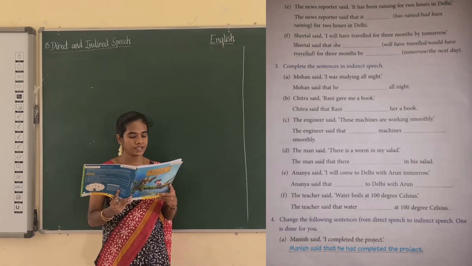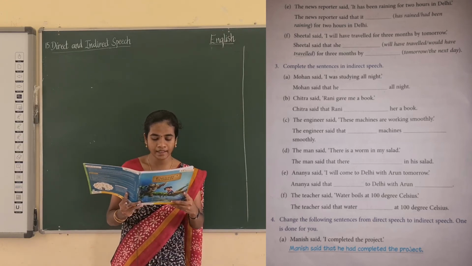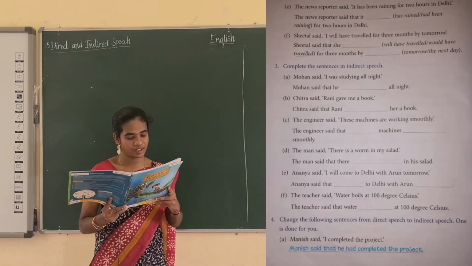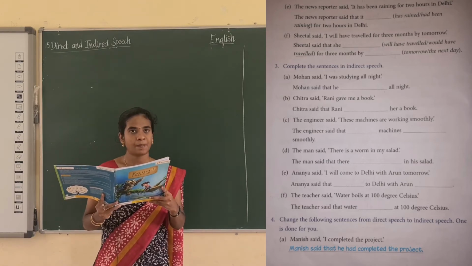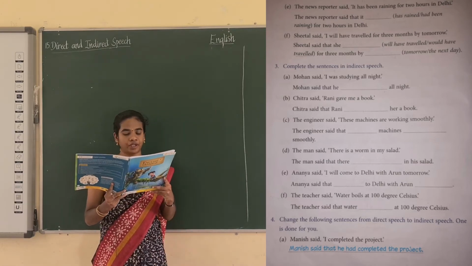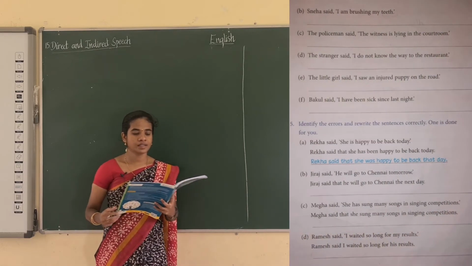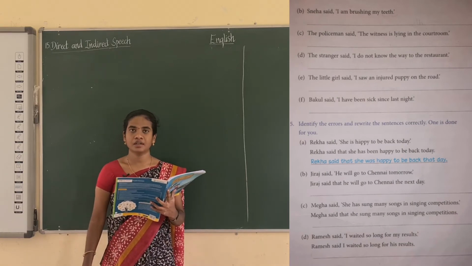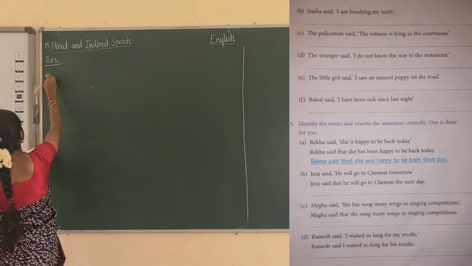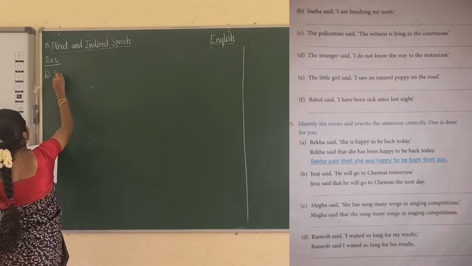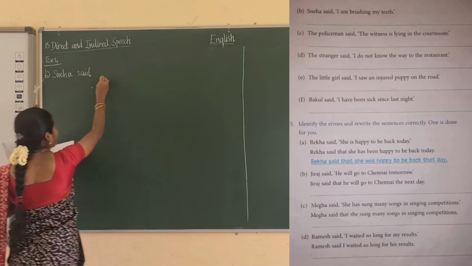See the first one. Manish said, I completed the project. Okay, now see here Manish said that he. I is changed into he because Manish is male, so we have to put he. Completed. Past tense is changed into past perfect, that is had completed the project. Okay, see B1. Sneha said, I am brushing my teeth. So how can we write? Exercise 4. B. Sneha said. Okay, instead of the comma you have to put that.